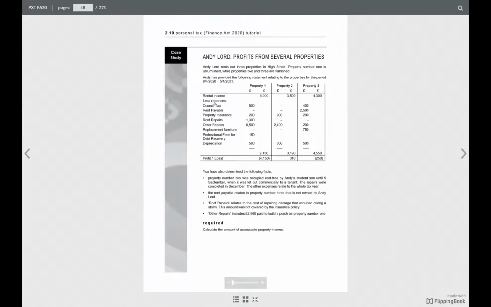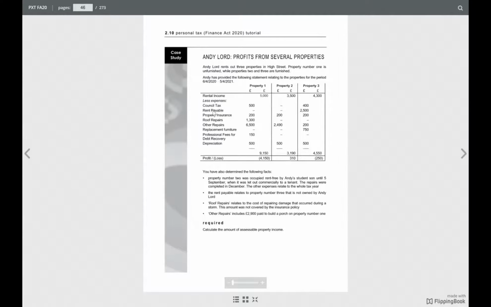I'm just saying that we'll have to see whether each expense is allowed or not for each property. That way we have to calculate for each property separately. So just read these expenses.